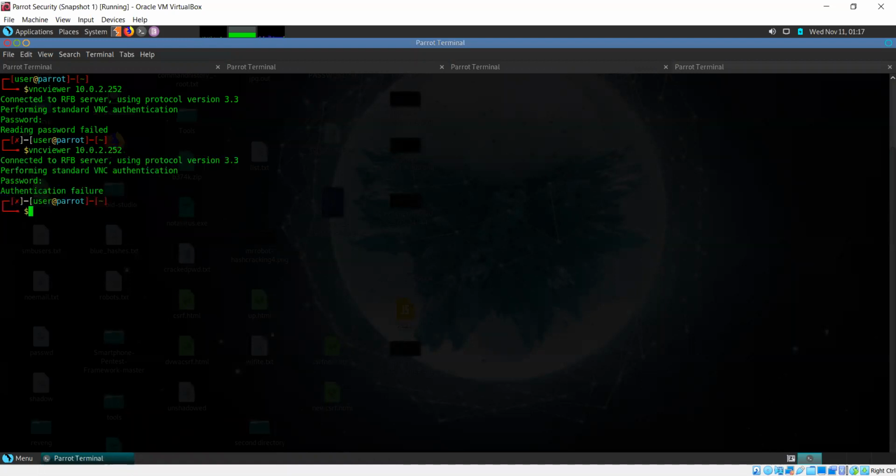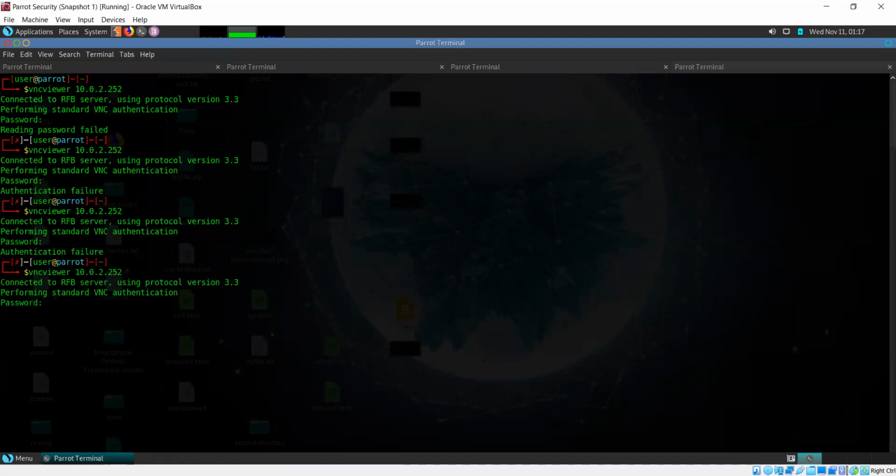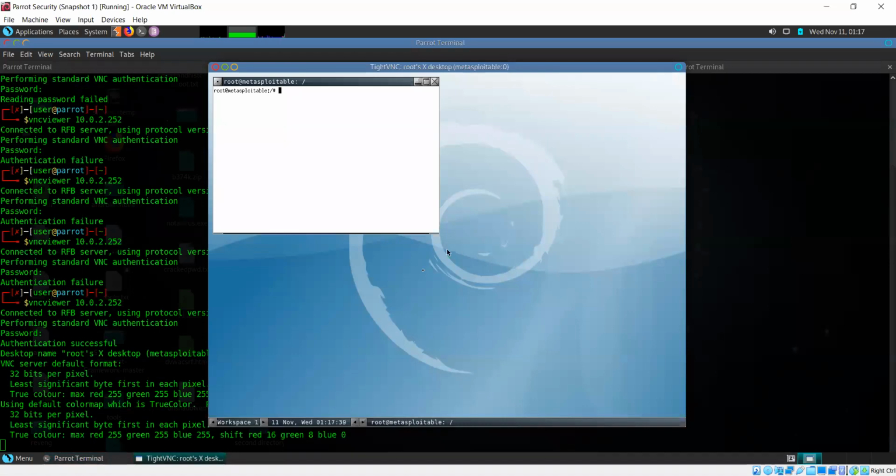You can try default passwords. So I tried pass. Okay, pass didn't work. What about admin? No. Root, again no. Password, okay, now it worked. So I just tried the word password itself, and that worked.